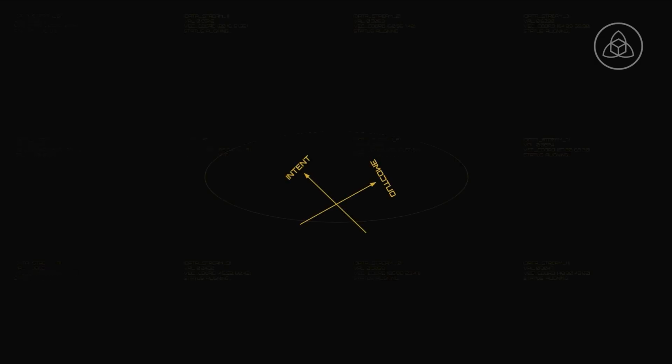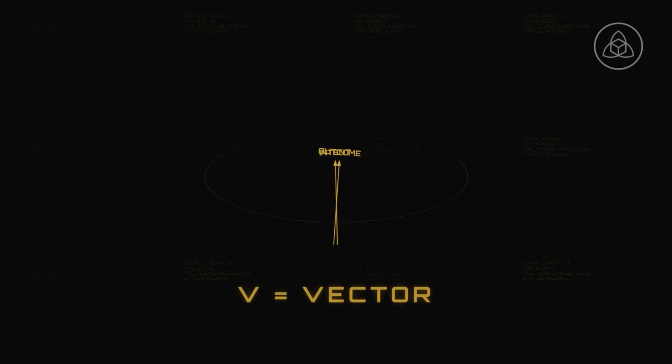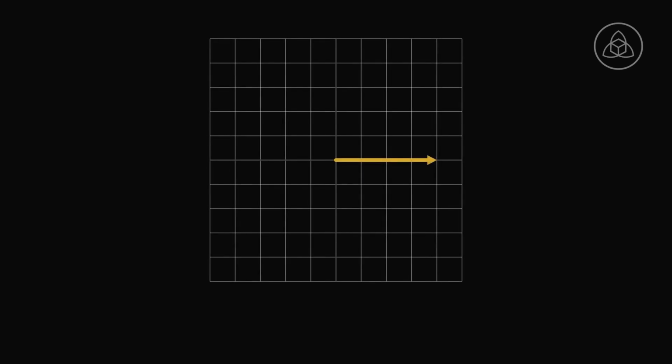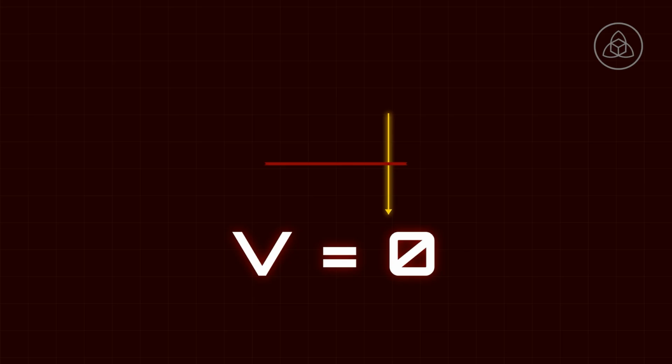transformation type. V is vector, the cosine similarity between the declared intent and the realized outcome. Both are mapped to a high-dimensional semantic vector space. If your intent and your outcome point in the same direction, V approaches 1. If they diverge, V drops towards 0. If V falls below 0, it is clamped to 0.